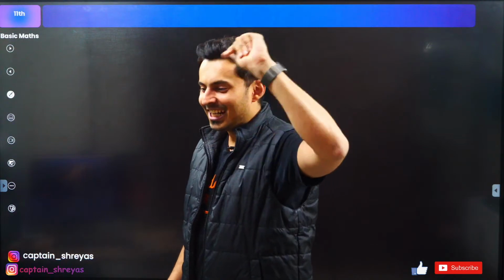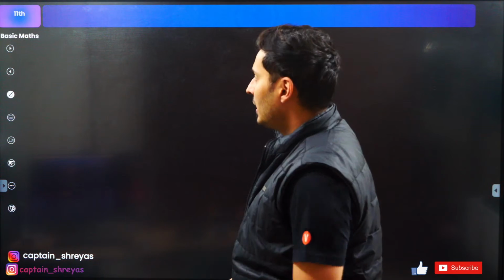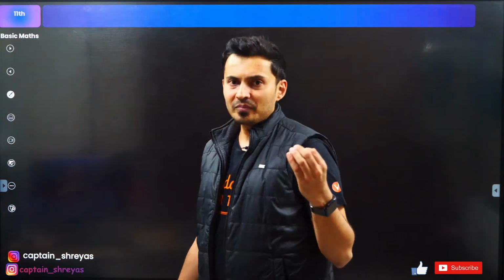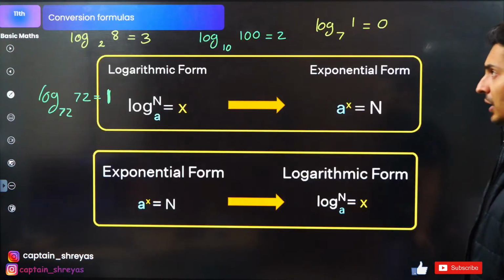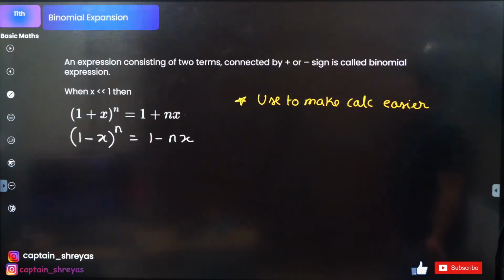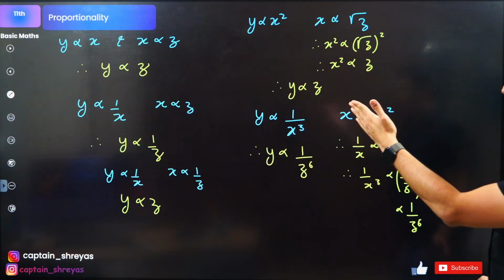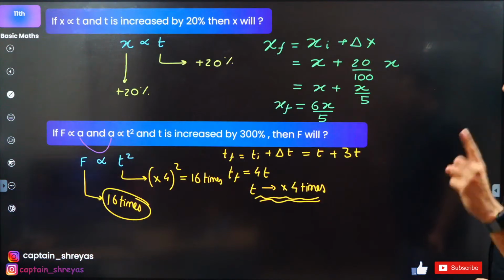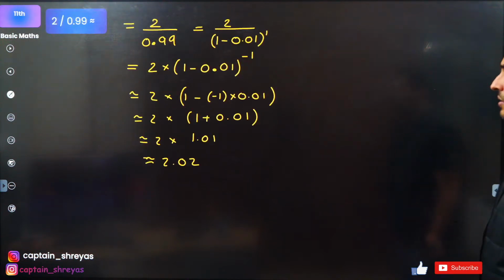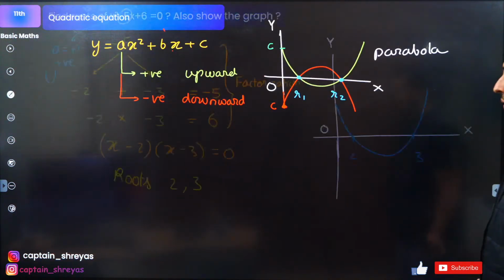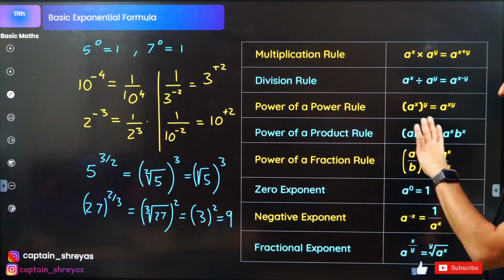Okay, great. Let's go to the next one. What have we done till now? I'll just revise everything, guys. Those of you who have joined late, just look at this. We started our day with proportionality. That was your first topic. Then we did componendo, dividendo. Then we did binomial. That was your third topic. Then we did quadratic. That was your fourth topic. Then we did logarithms and exponents.